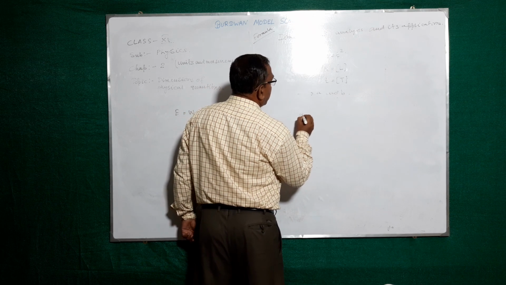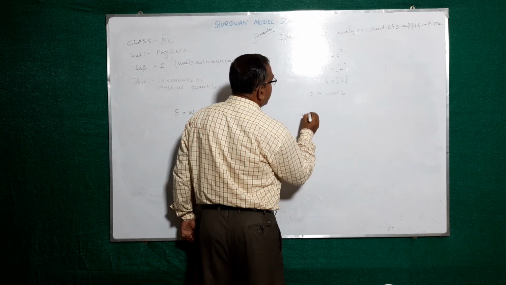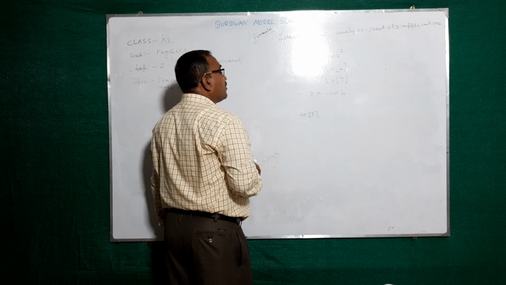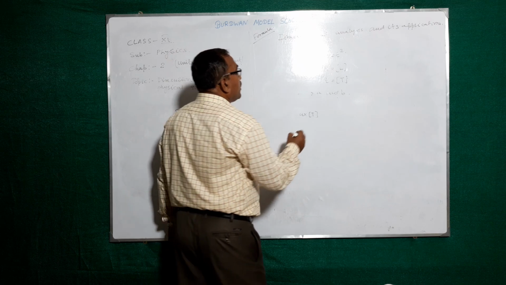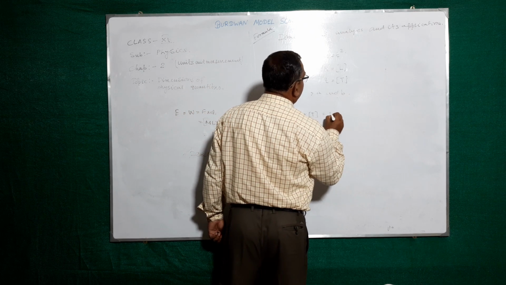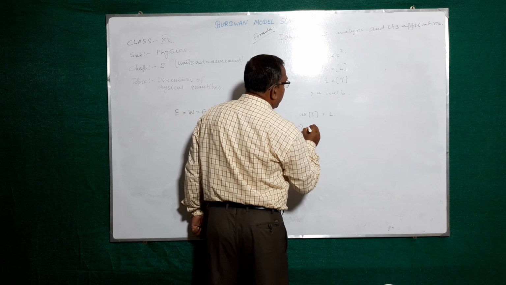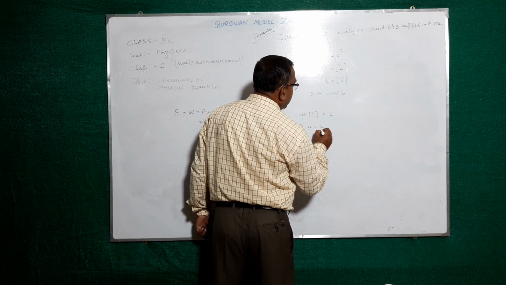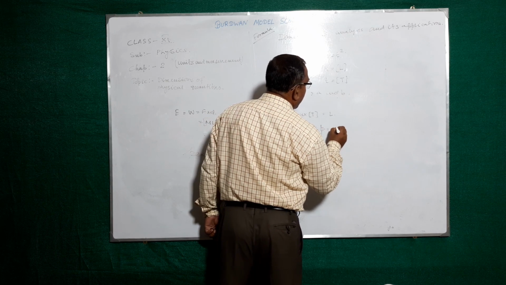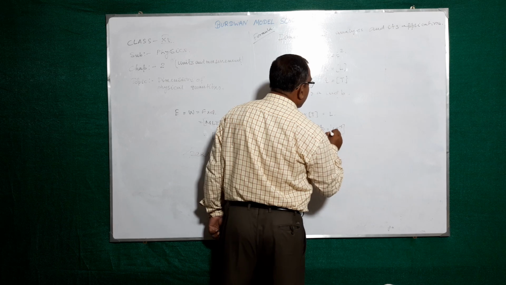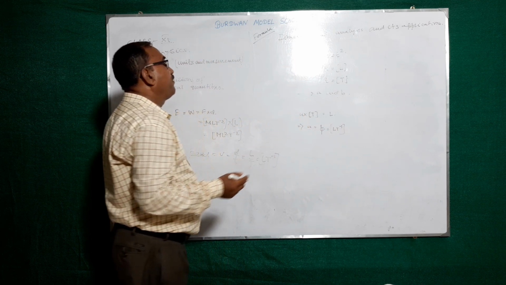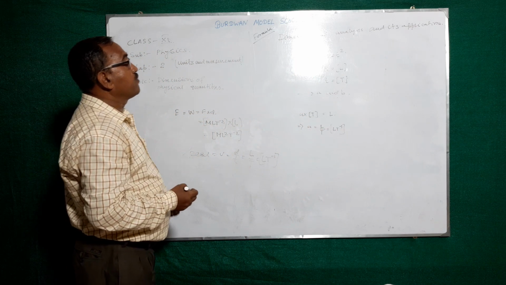So from this equation we write it: a into t, time means T, equal to L. a equal to L by T, that is equal to L T to the power minus 1. So the dimension of a is L T to the power minus 1.